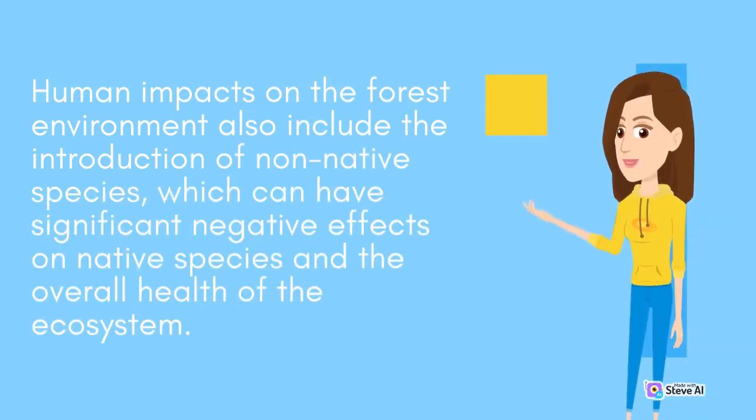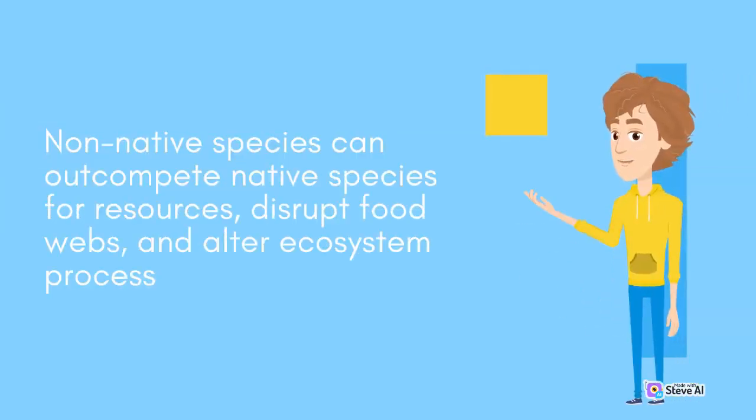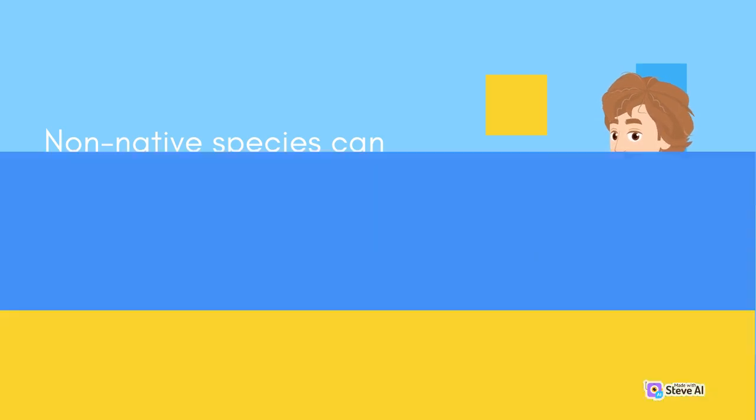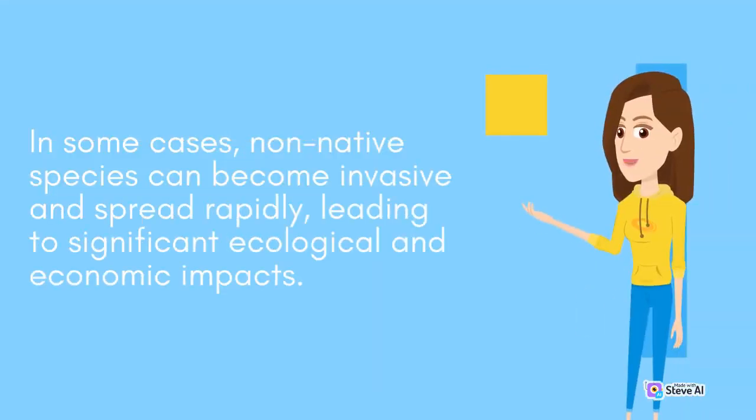Human impacts on the forest environment also include the introduction of non-native species, which can have significant negative effects on native species and the overall health of the ecosystem. Non-native species can outcompete native species for resources, disrupt food webs, and alter ecosystem processes. In some cases, non-native species can become invasive and spread rapidly, leading to significant ecological and economic impacts.